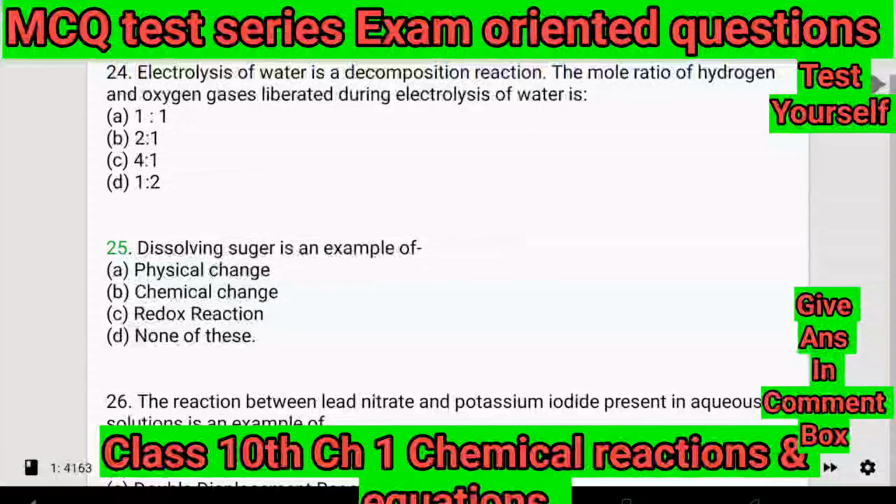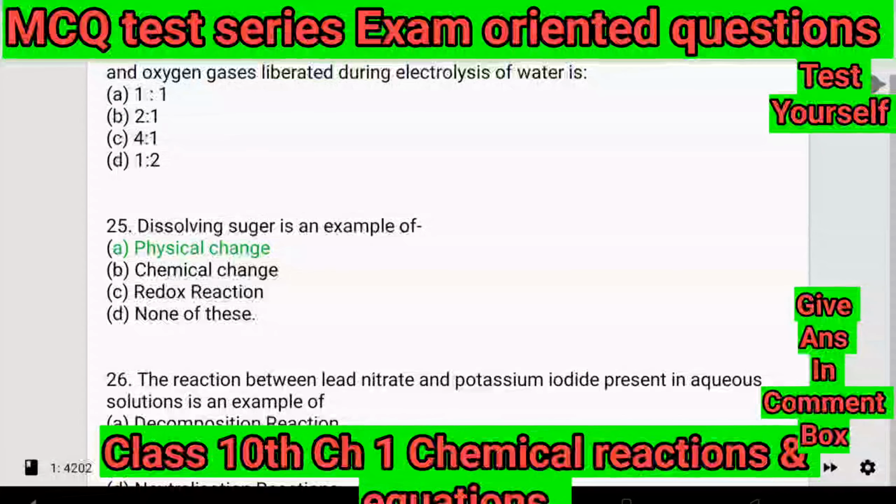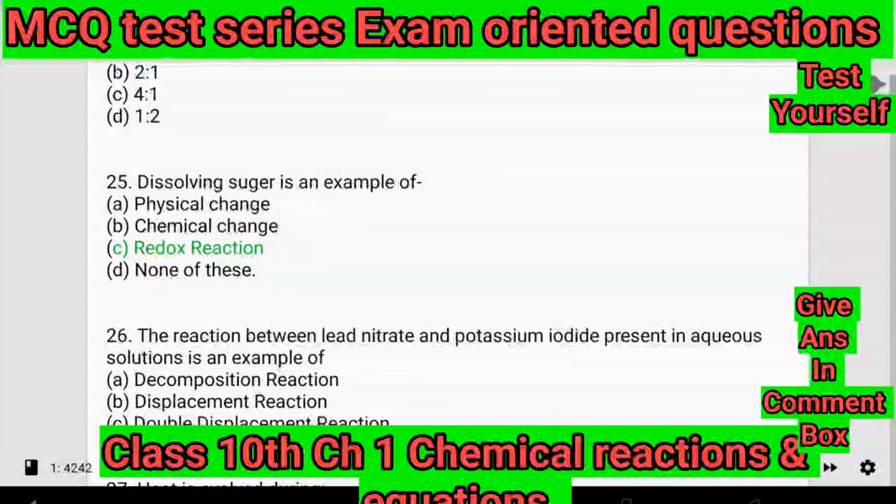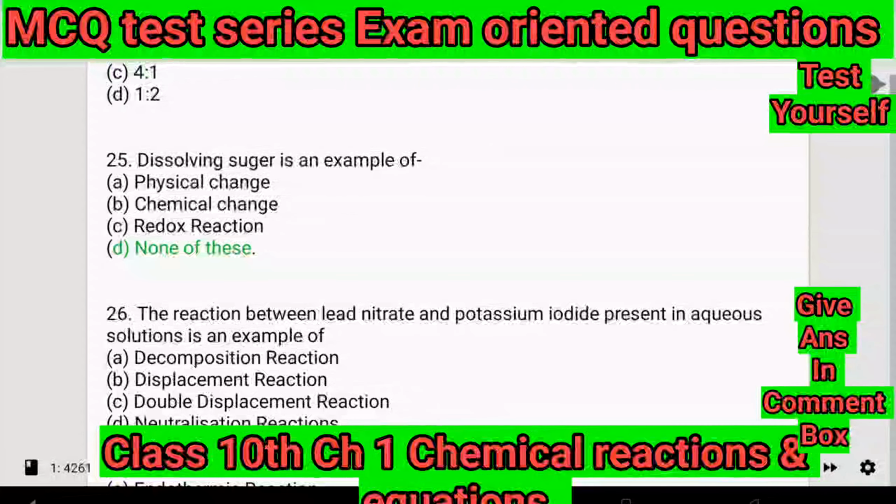25. Dissolving sugar is an example of: A. Physical change. B. Chemical change. C. Redox reaction. D. None of these.